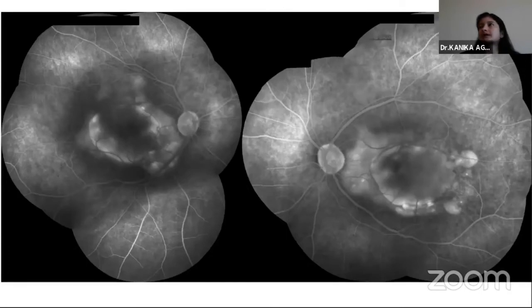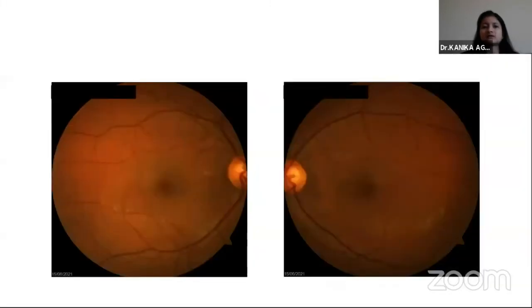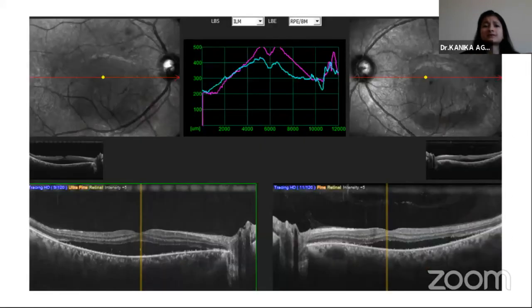So this clinched the diagnosis of VKH, and the patient was treated with IV methylprednisolone and oral steroids. And this is the fundus photograph 5 days after the initiation of treatment. And there is significant resolution of the subretinal fluid, and the bacillary layer detachment has also disappeared now.